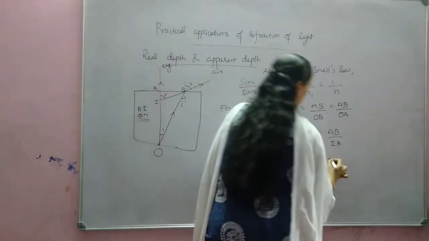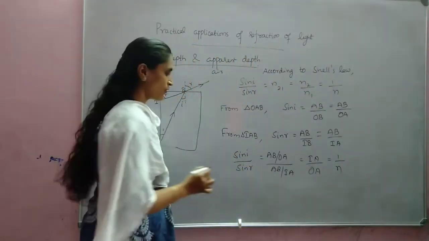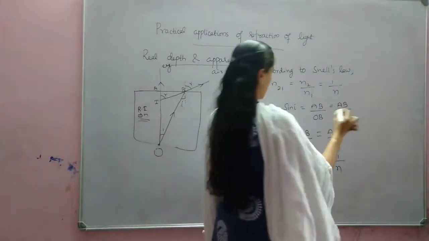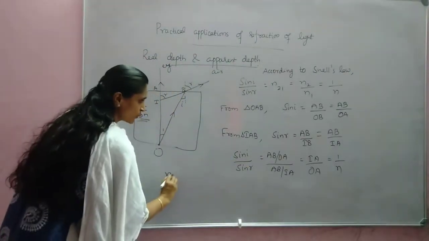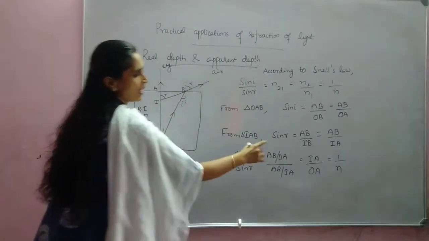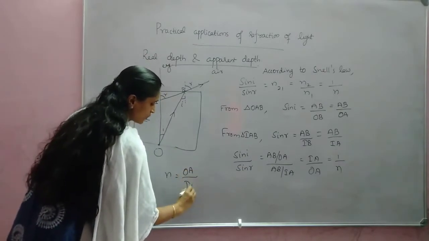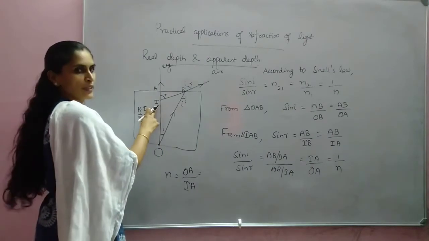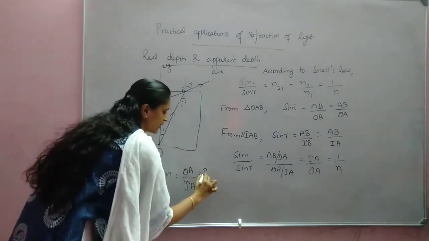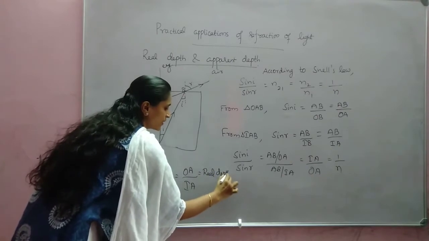And that is equal to, again, we can write it as 1 by N. Or we can write the refractive index N is equal to OA by IA. What is OA? It is the real depth, actual depth, and here will be the image form. We can write real depth divided by apparent depth.